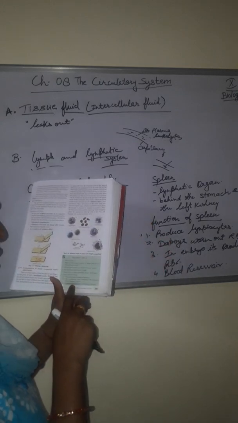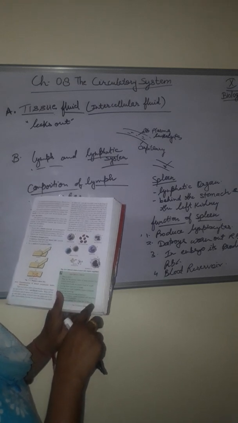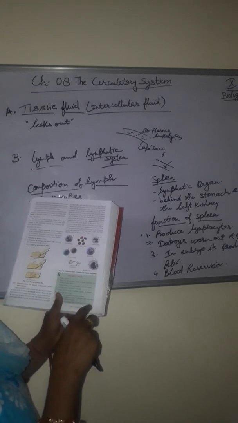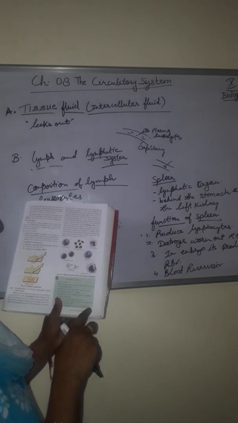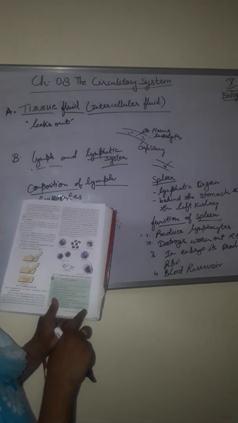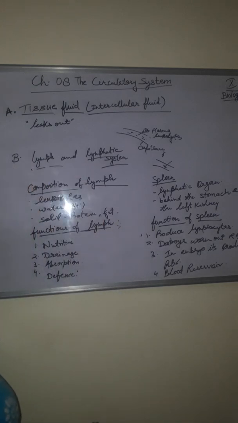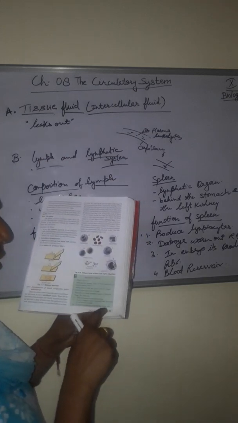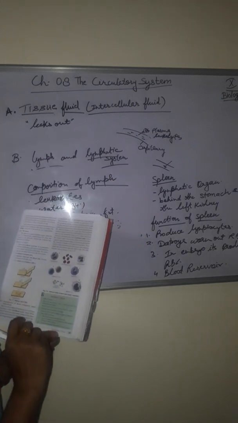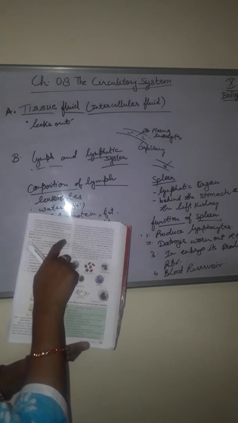Next, a special lymphatic node on the side of the neck, that is the lymph gland, the tonsils. Thymus. Lymphatic organs are the spleen and thymus, and the special lymphatic node on the side of the neck is the tonsils.